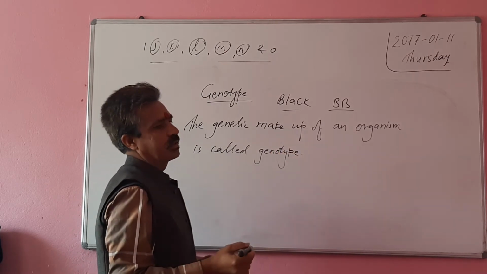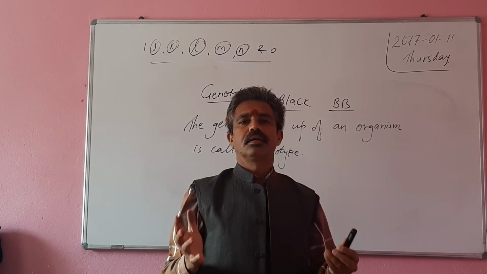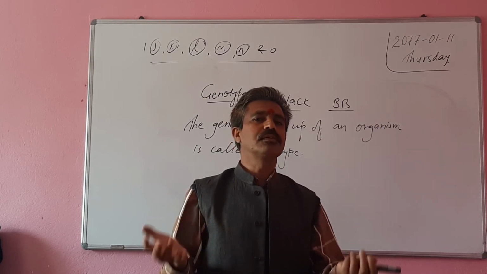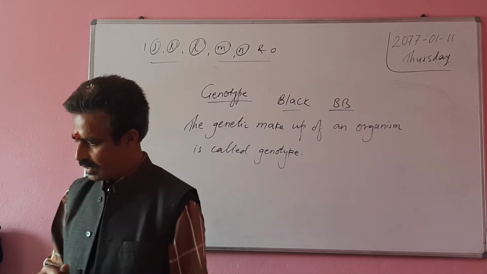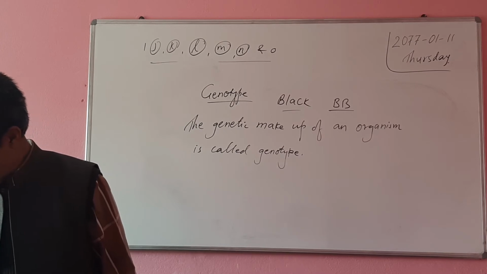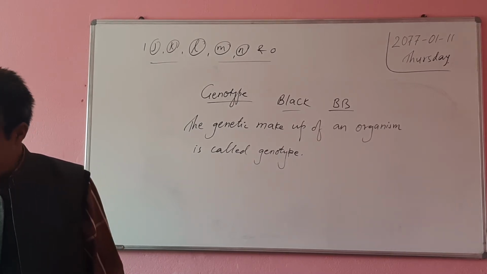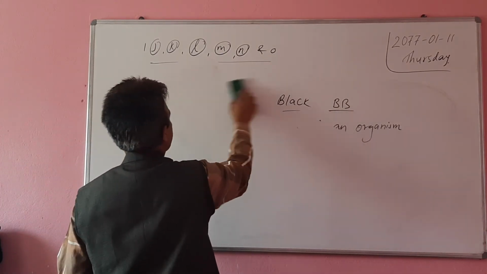You can give some examples of genotype as capital T, or capital T, small t, or small t, small t. Okay, examples. Okay, students, now we will be discussing the next thing. Next thing is, what is acid rain?